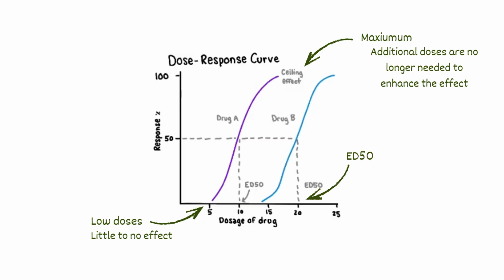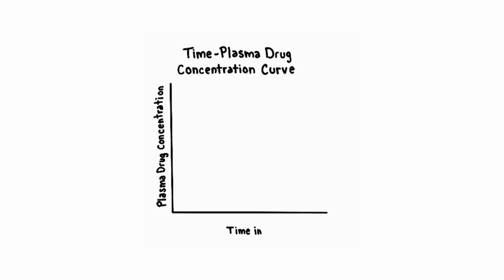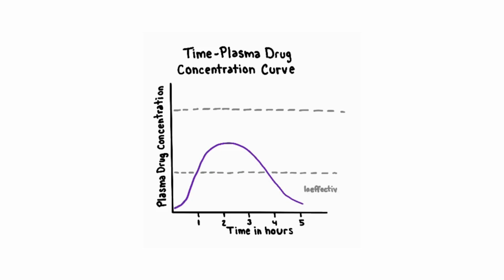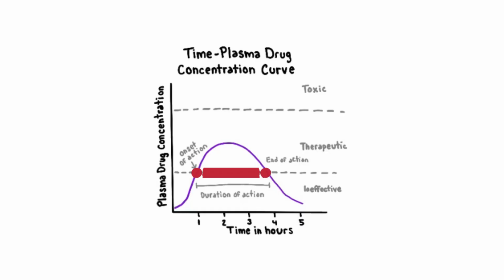The ED50 represents the dose that produces 50% of the drug's maximum response and is often used to compare the potency of different drugs. A time plasma concentration curve shows how the amount of drug in the bloodstream changes over time, indicating the drug's onset, duration, and termination of action. This curve also demonstrates how higher concentrations can push the drug into the toxic range.